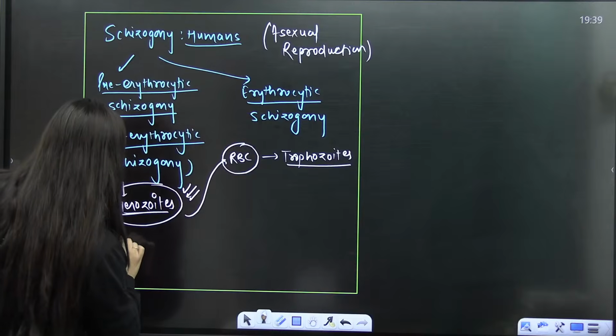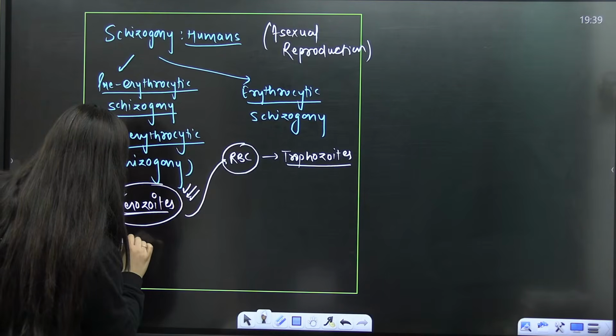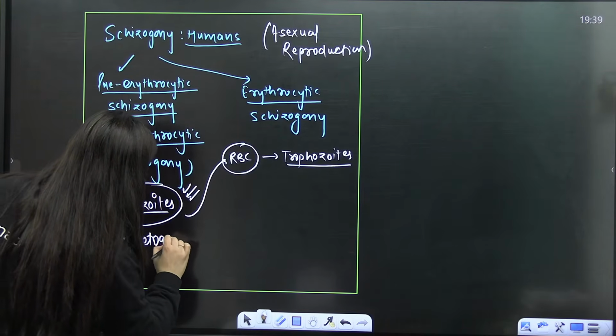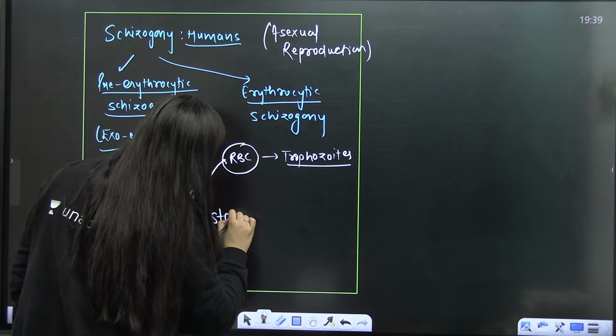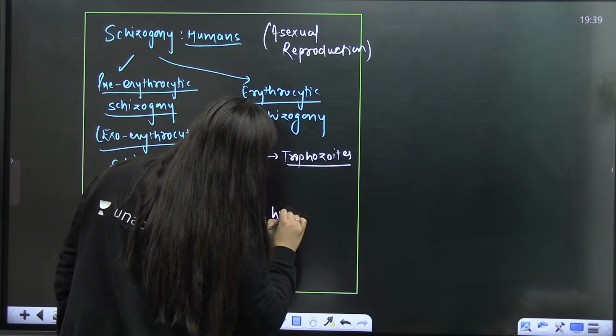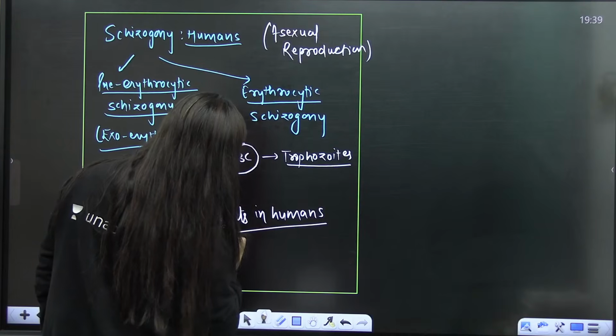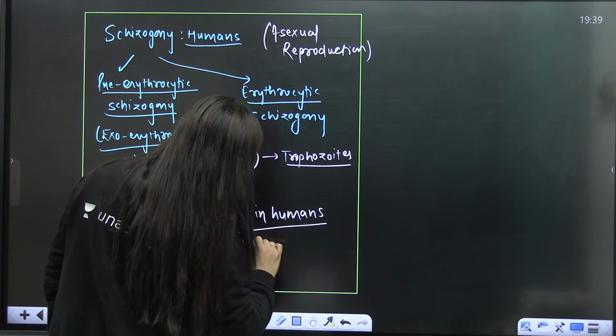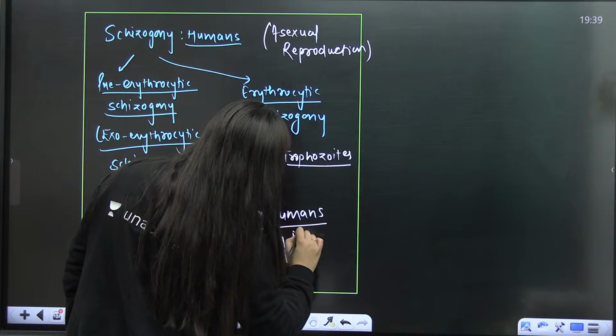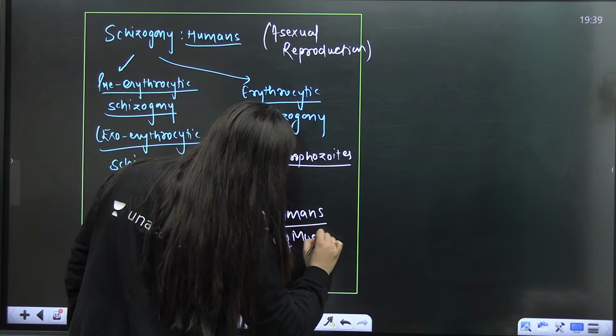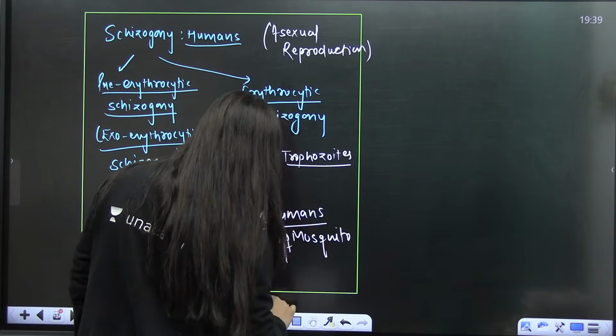Okay, then starts the gametogony. It starts in humans and completes in the female Anopheles mosquito.